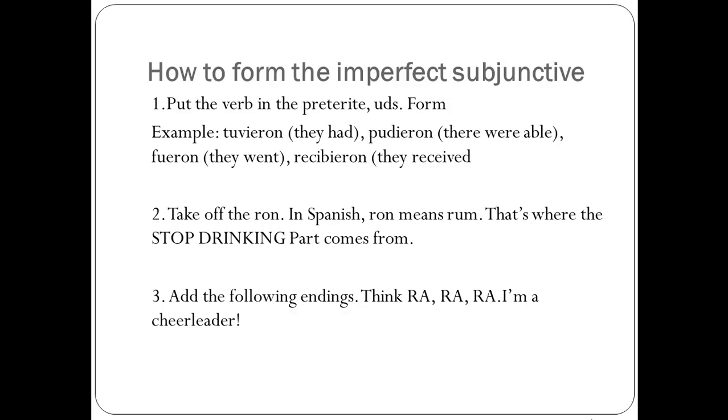The second step is you take off the ran, so the ran goes away. In Spanish, we know that ran means rum. That's why I said stop drinking. That's where it comes from. So you stop drinking. That means you eliminate the ran. So now you just have T-U-V-I-E. You take off the ran. But you're going to add something to it.